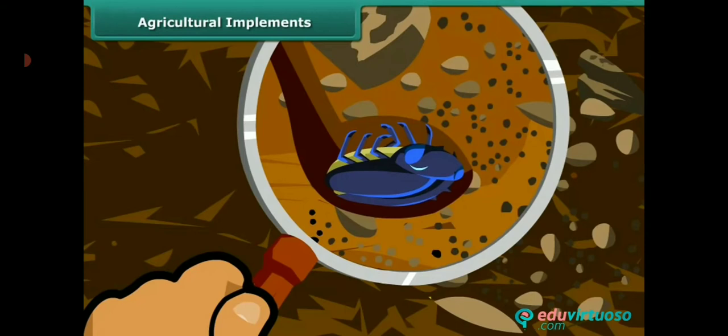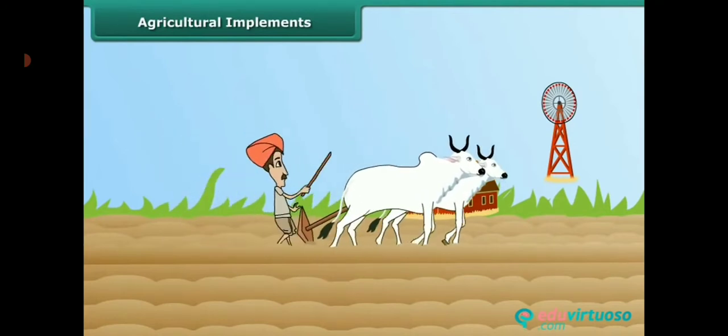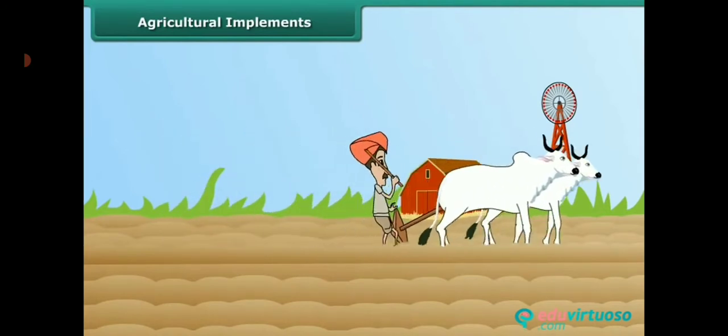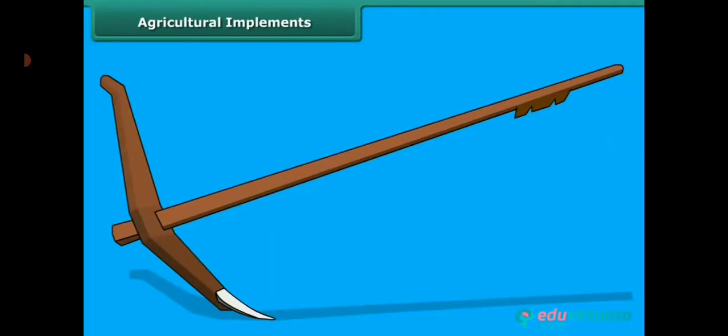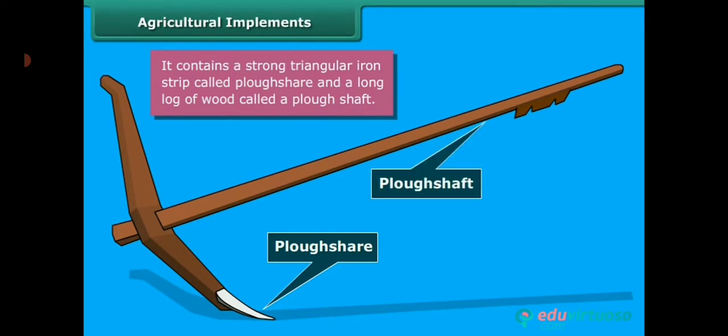This is done by using a plough. Ploughs are made of wood or iron. If the soil is very dry, it may need watering. It contains a strong triangular iron strip called plough share and a long log of wood called a plough shaft. This is an agricultural implement.